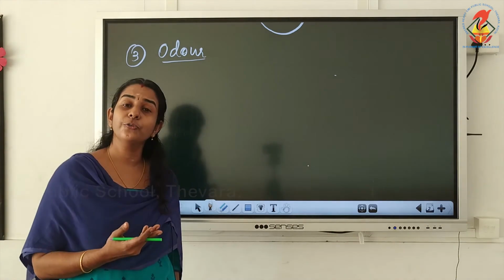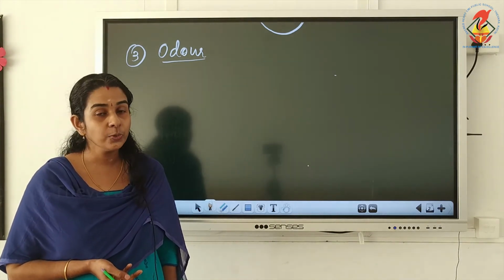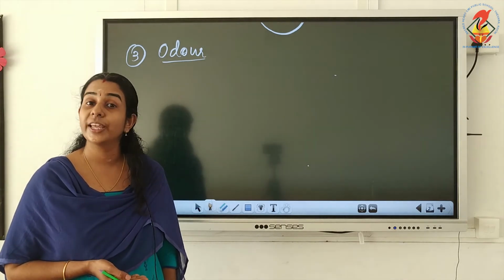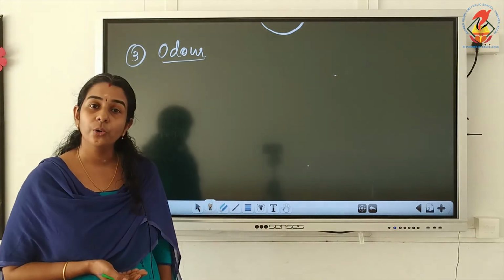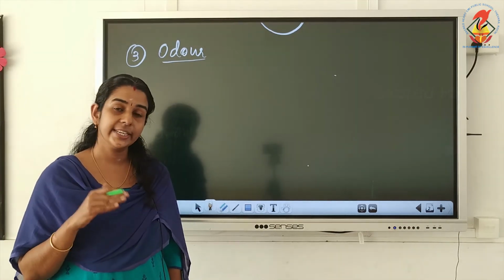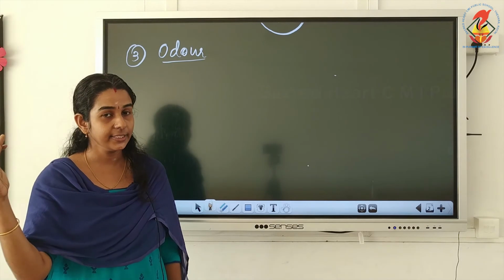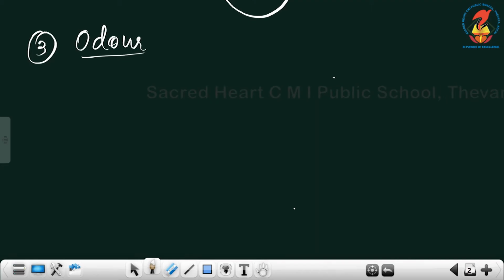Therefore, many naturally occurring aldehydes and ketones are used in blending of perfumes and as flavoring agents. So, this is about the odor or smell. Remember, lower aldehydes and ketones have sharp and pungent odor, but as the size increases, it becomes more fragrant.